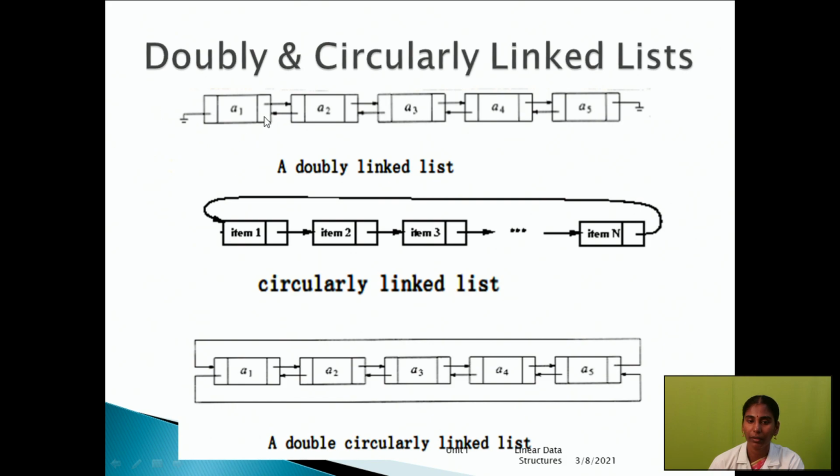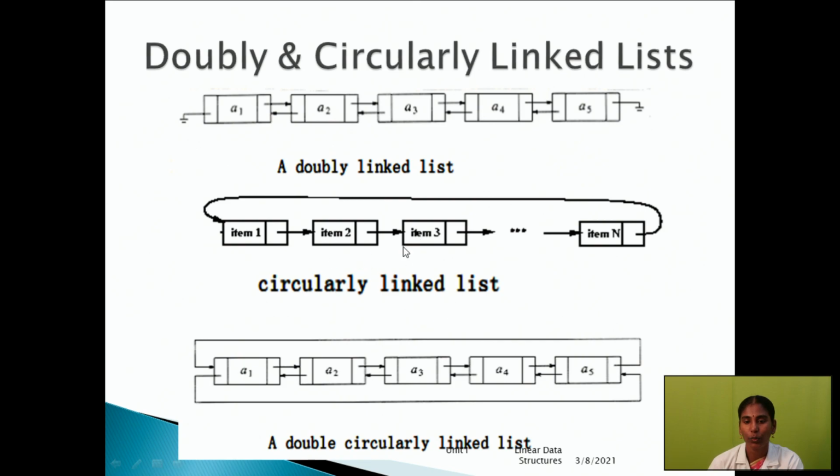This is previous, this is next. We insert elements and connect them to each other: A1, A2, A3, A4, A5 are the data. This is the structure of a doubly linked list.